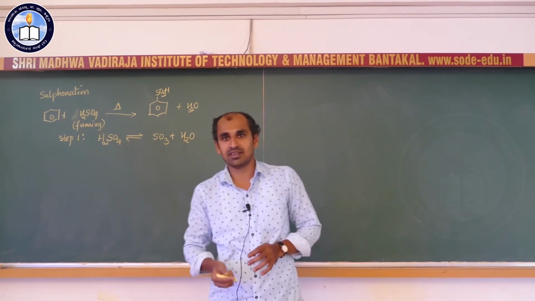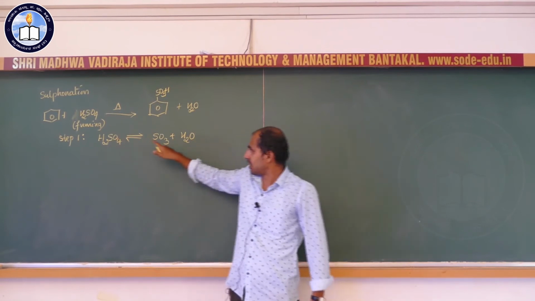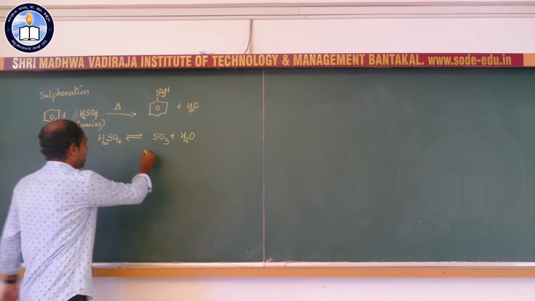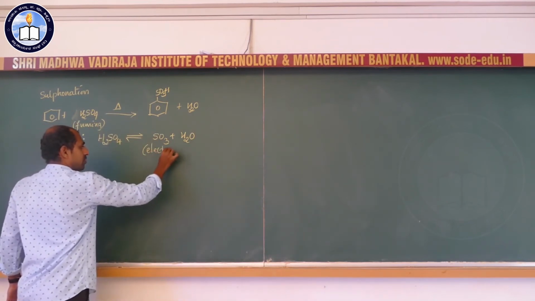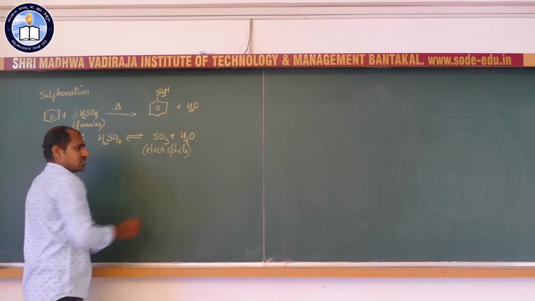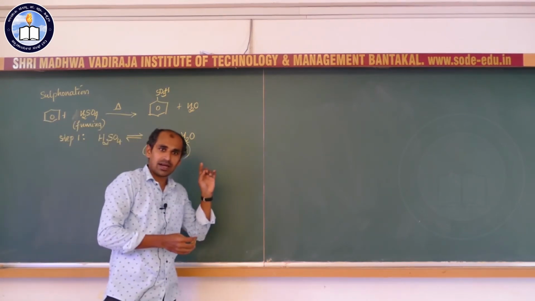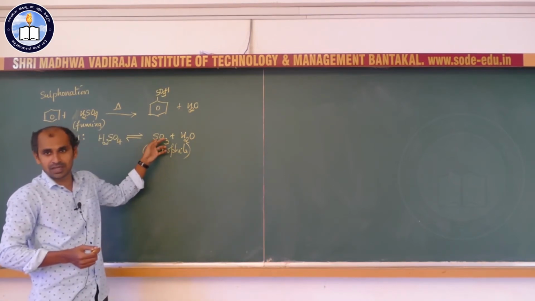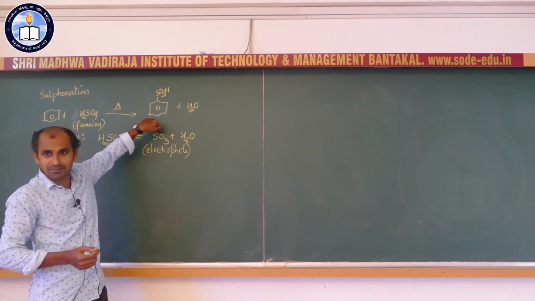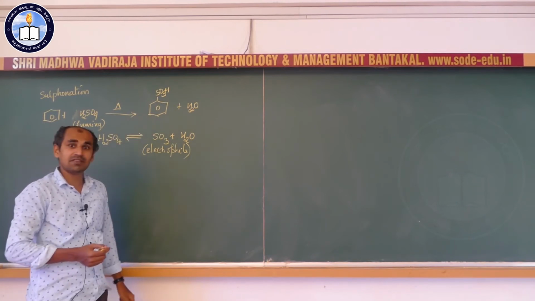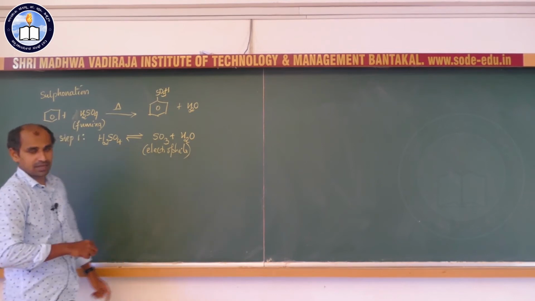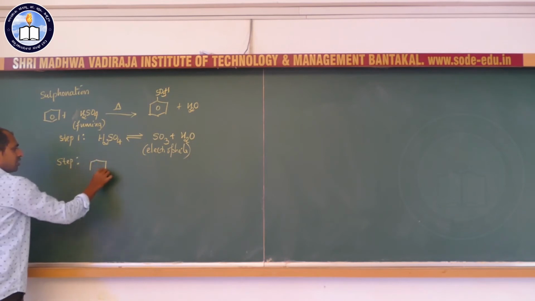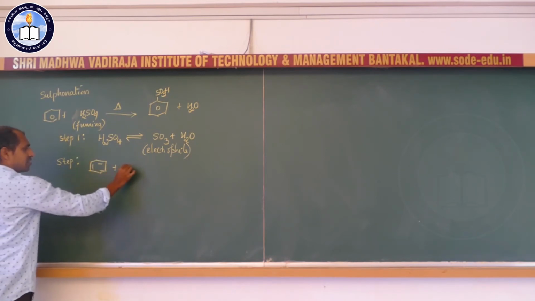So, H2SO4 itself has sulfur trioxide gas in the water. This sulfur trioxide is called the electrophile. Just see here, it does not contain any positive ion, but still it is called an electrophile. The reason is that it is an electron deficient neutral molecule. Okay. The second step is the reaction between benzene and the electrophile, that is sulfur trioxide.